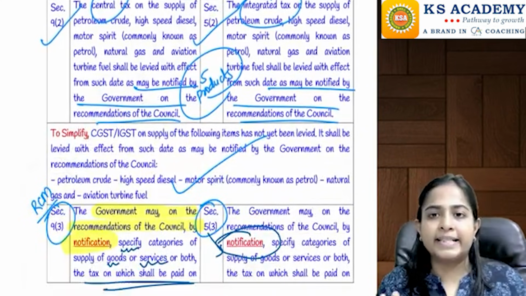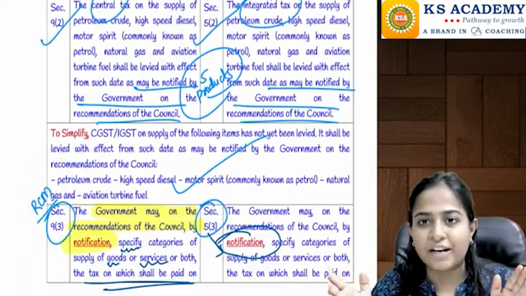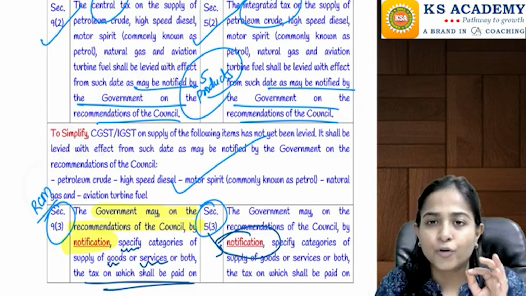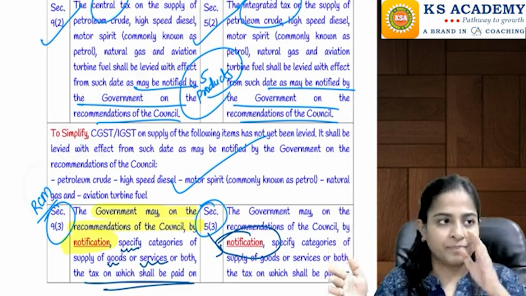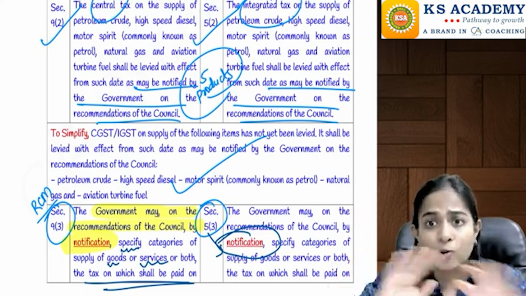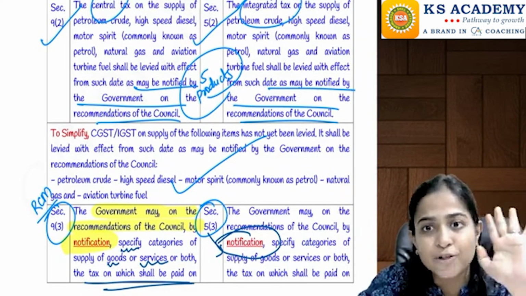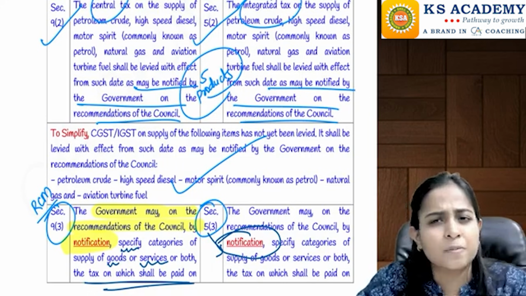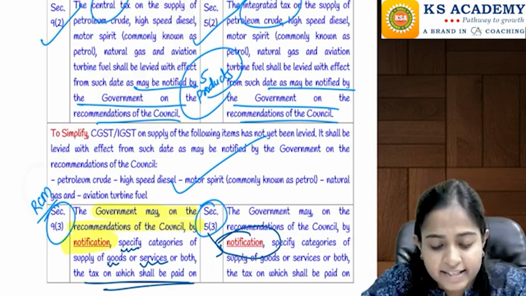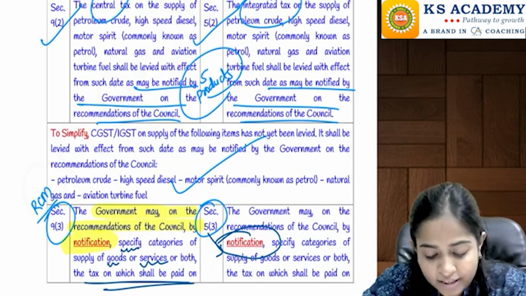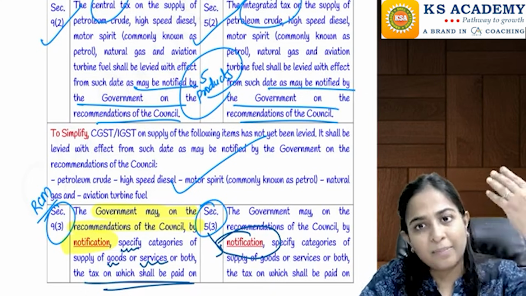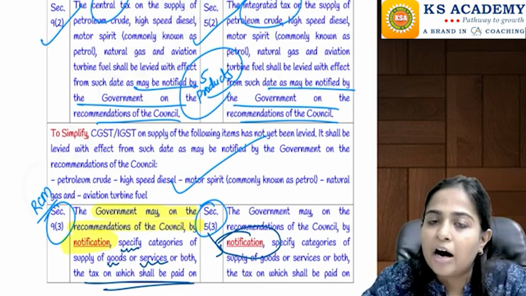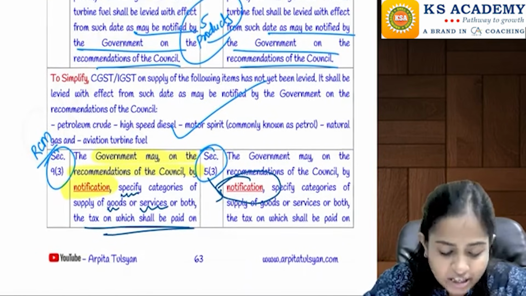Then going on to the next, section number 9.2 and section number 5.2, I am taking both together. Section number 9.2 and 5.2 say that as of now, CGST or IGST is not applicable on those 5 products: petroleum crude, high speed diesel, motor spirit, natural gas, ATF, etc. As of now, GST is not applicable on the same, and it will be applicable with effect from a date which will be notified by the government after taking the recommendation from the GST Council.